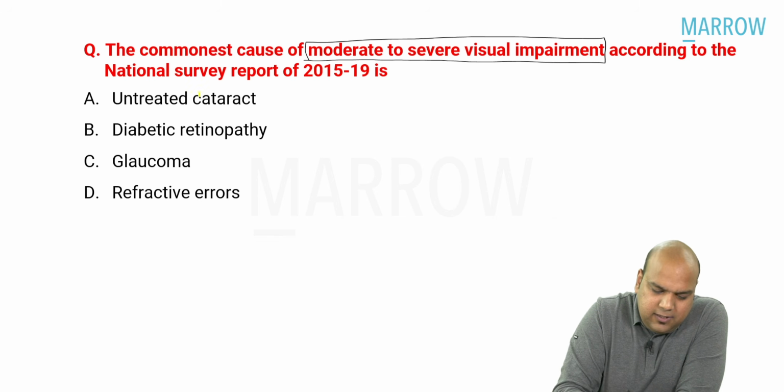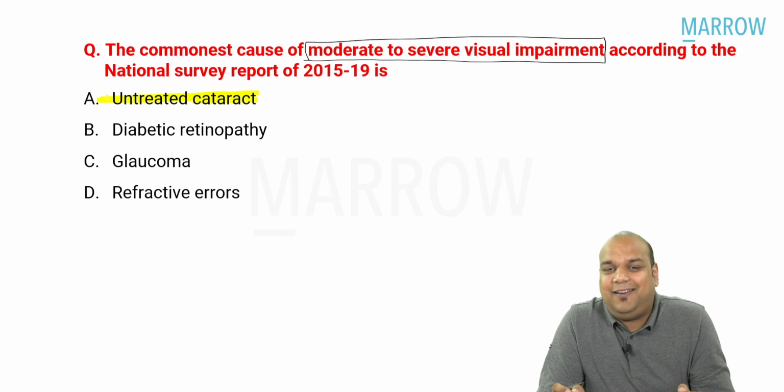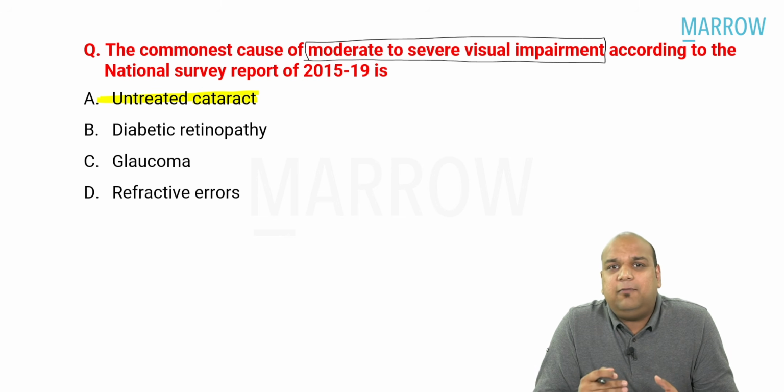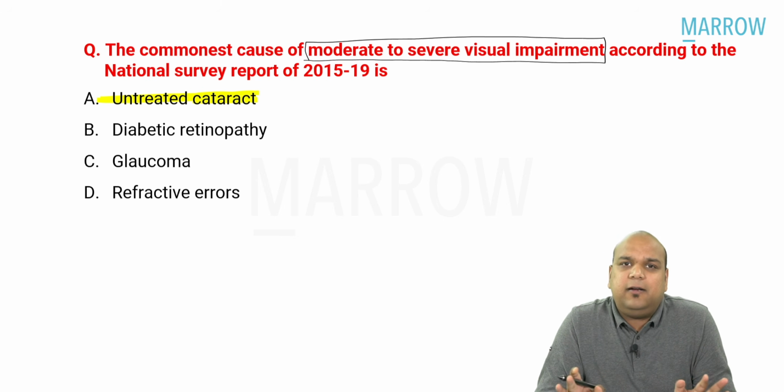What is that one word? Cataract. So if I had to take an educated guess, everybody, would I have answered cataract? Yes, I would have. I did not know it. It's all right. But again, you need to develop that art of how to solve questions which you don't know also based on whatever rudimentary knowledge you have. Yes. So the answer is untreated cataract.